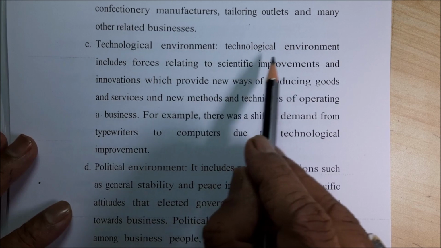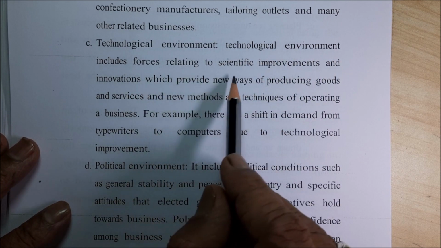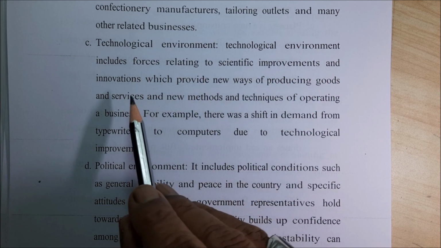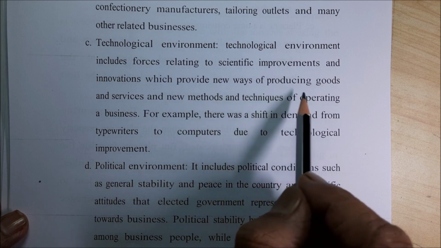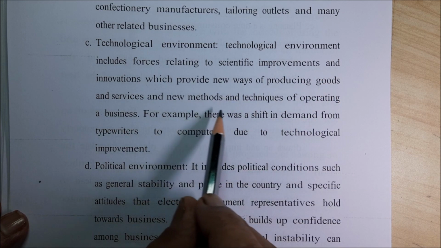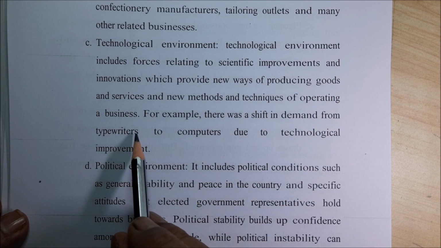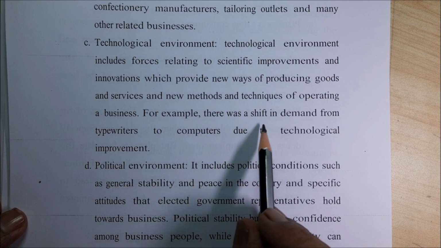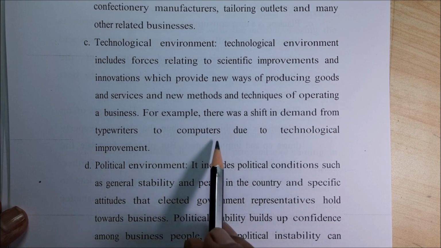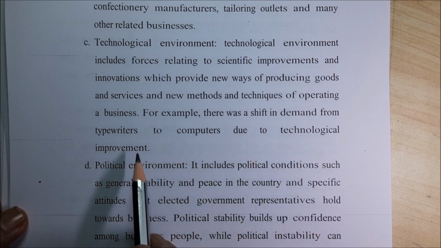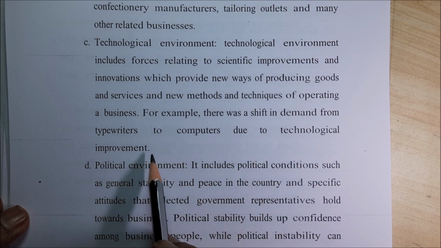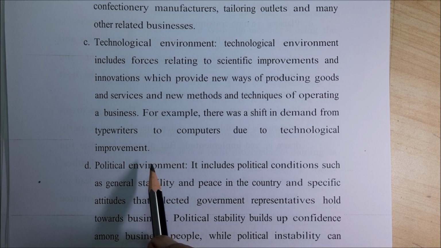Technological environment. Technological environment includes forces relating to scientific improvements and innovations which provide new ways of producing goods and services and new methods and techniques of doing business. For example, there was a shift in demand from typewriters to computers due to technological improvement. Now, even on mobile, you can type. Mobile has become more than a computer. You have a palm computer, you have a laptop, you have a tab. You can see all these things.